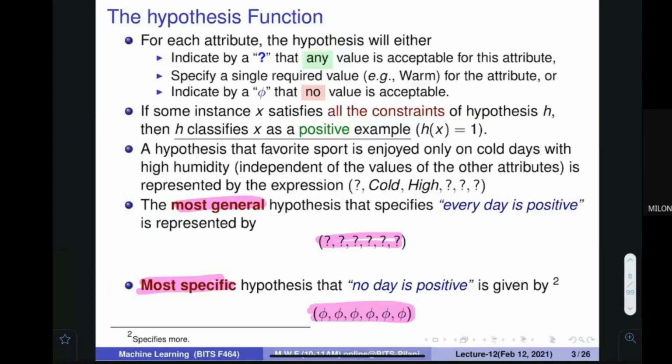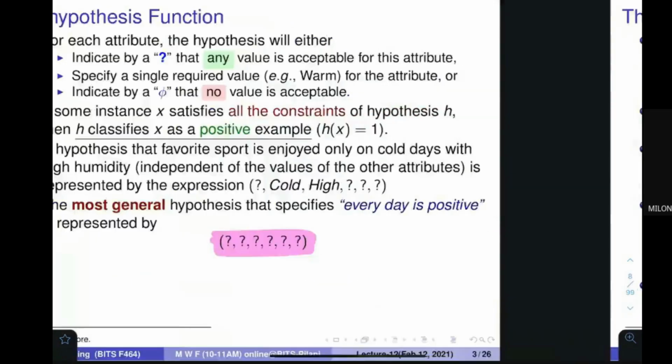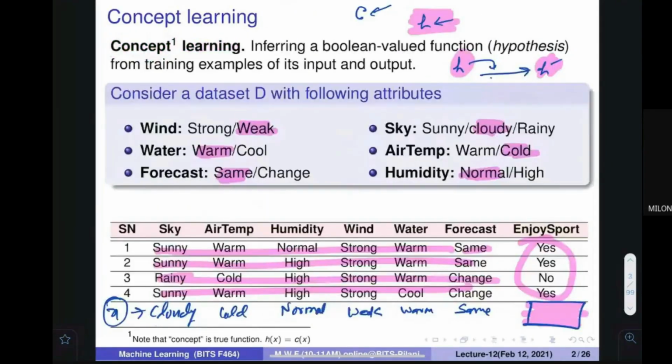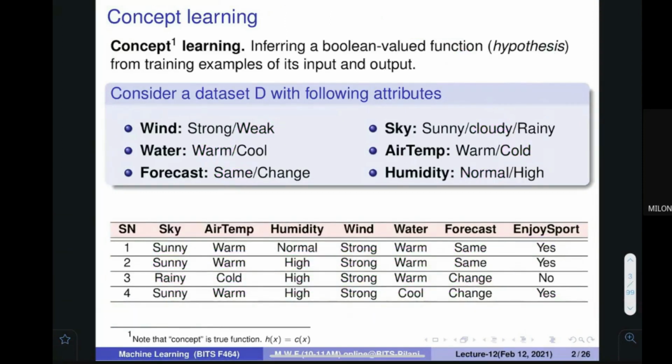So before going to the next slide, I want to come back to the first slide once again. Here I wanted to ask a small question: can you tell me, based on our setting, what is my example space? Means how many different examples I can have in this particular setting? Can you tell me?